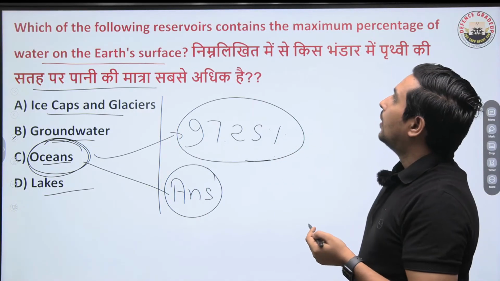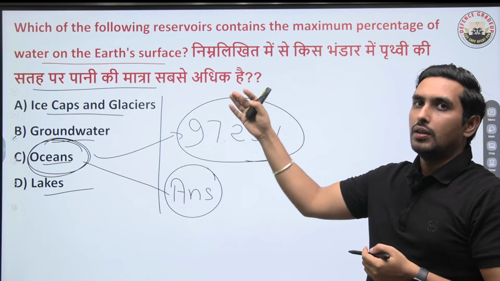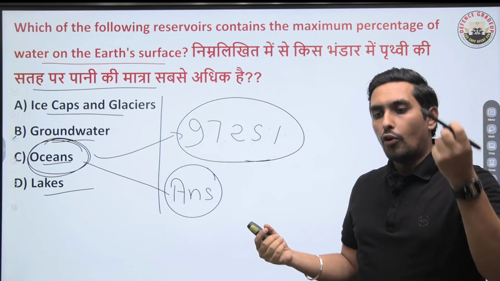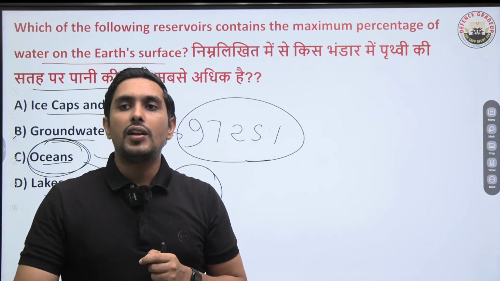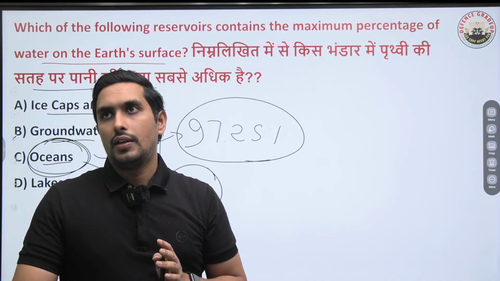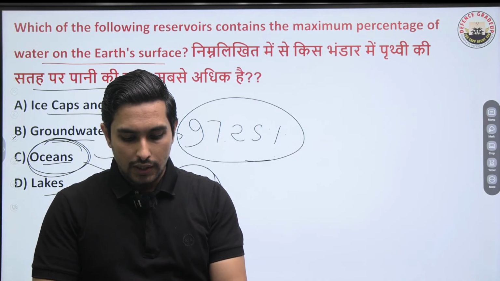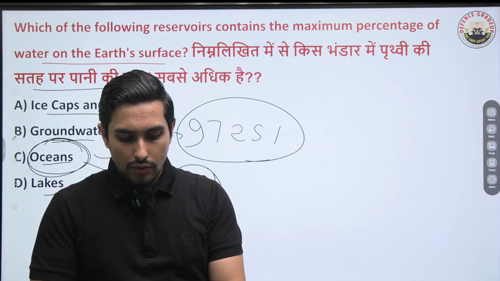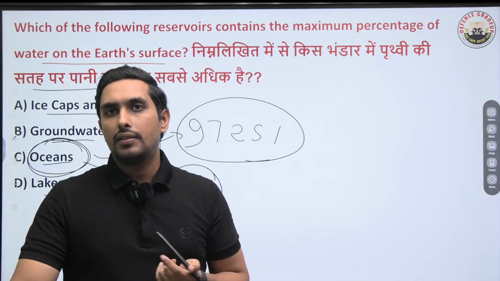I hope it's clear. I'm not saying fresh water. I'm just saying water. Water on the Earth's surface. So if the question is about the fresh water, that's a different trajectory altogether. Got it? So if I ask you about the fresh water on Earth, you have to understand that is going to be a different idea altogether.